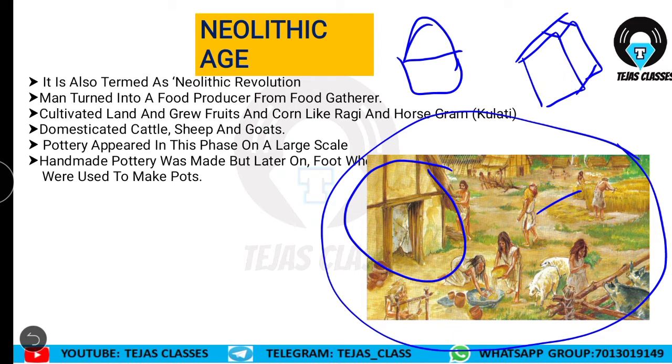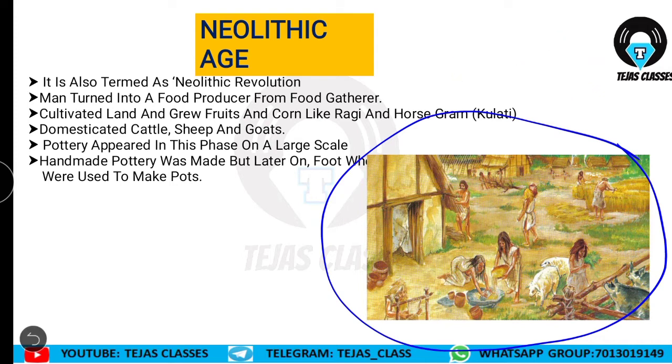And one more thing, they started domestication of animals in the Mesolithic only. Here you can see the pigs and sheep, domestication of animals. And this Neolithic age is also termed the Neolithic revolution. Why? Because drastic changes came from the Mesolithic to the Neolithic. Many developments were seen in this Neolithic age. We'll see them one by one. And what are these people doing? They are doing agriculture, that is cultivating plants, and they are making pottery also.